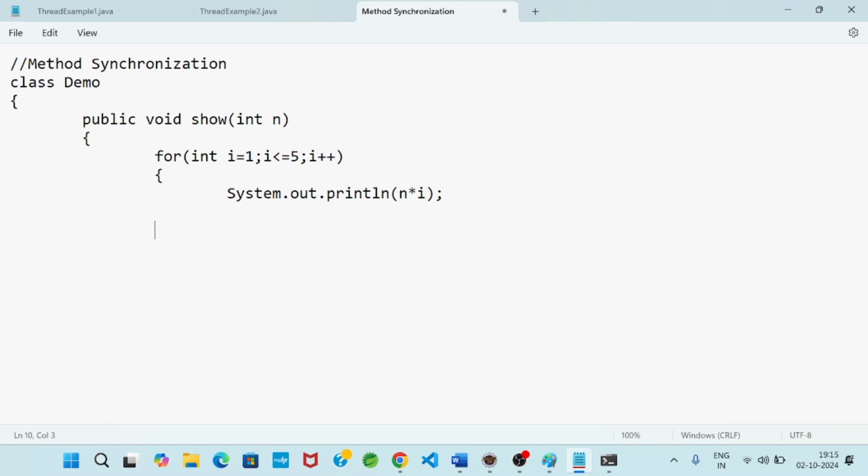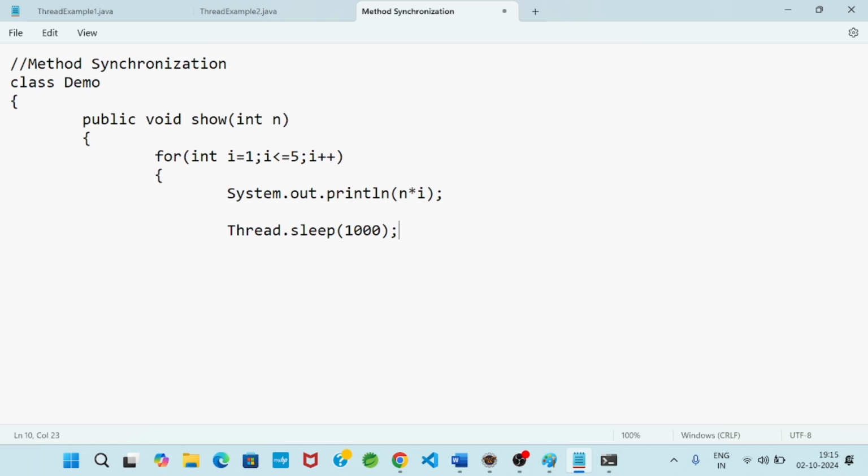In multi-threading, that concept is available: there is a sleep method, and I can write it this way, Thread.sleep within brackets 1000. For 1000 milliseconds, the control will go for sleep. After 1000 milliseconds, the second iteration will start.